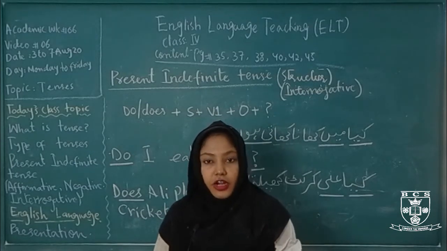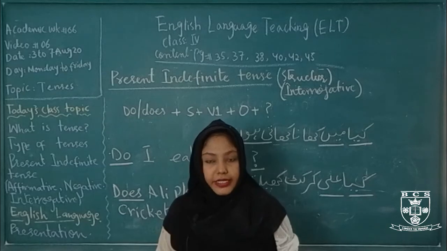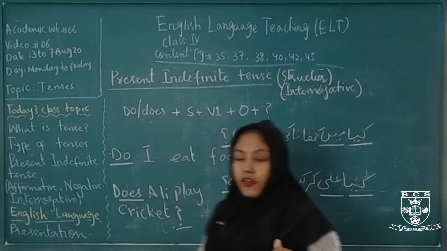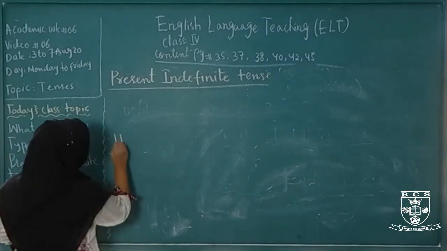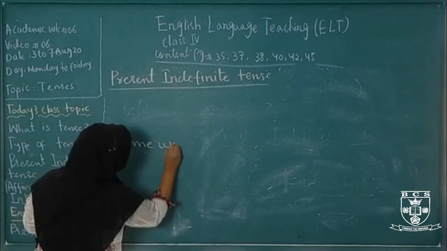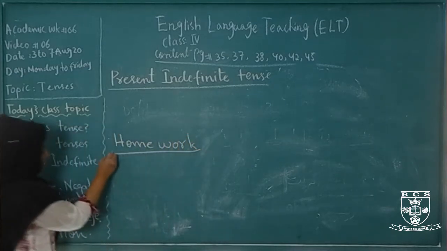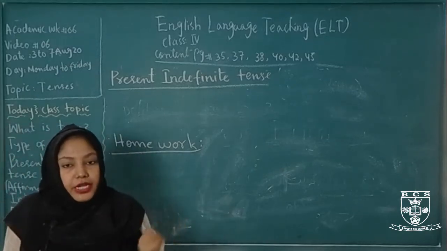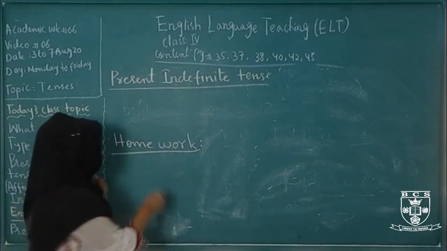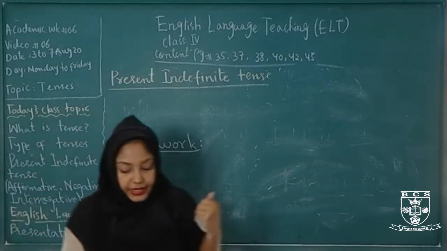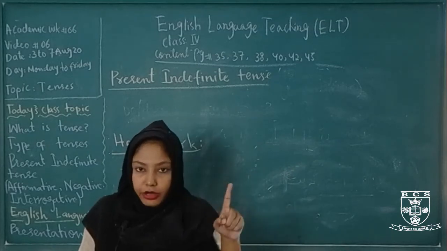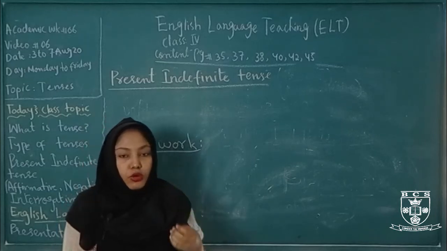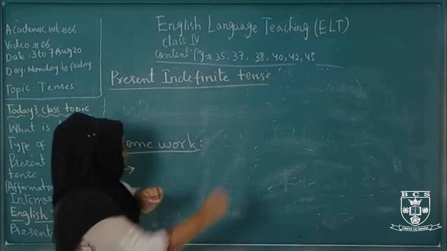So this is for our today's class, Monday, Tuesday and Wednesday for our written practice for our grammar. Now take out your diary and note down your homework. Yes, what did we learn today? We learned about the tenses and present indefinite tense. So you have to make 2 sentences of present indefinite interrogative, 2 negative and 2 affirmative, total 6, with Urdu translation like I did on the board.